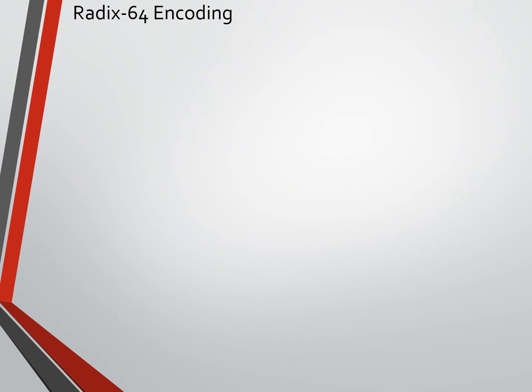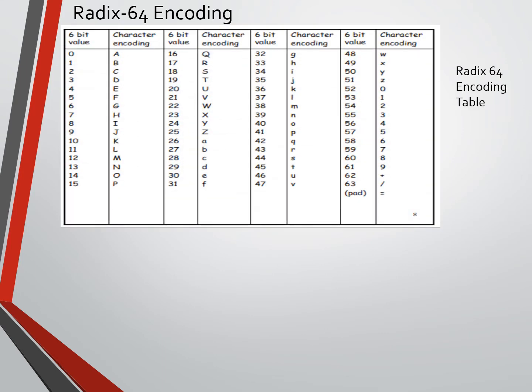Here I'll be discussing Radix 64 encoding. This is one of the encodings or algorithms that we use to convert binary data to ASCII printable characters. For our email we are using ASCII printable characters to send, not binary data. This is very important to understand.